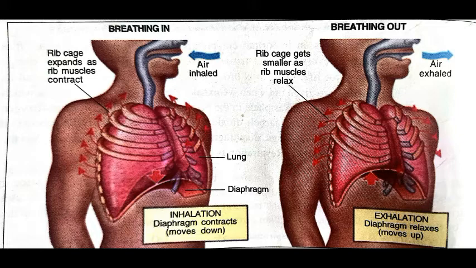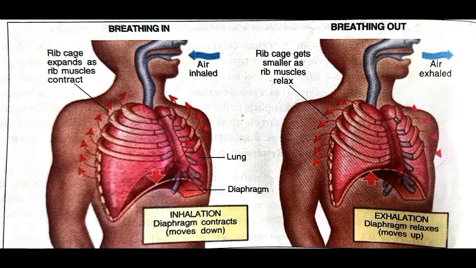When the body is at rest, there is no need for rib muscles to contract. But at the same time, the movement of the diaphragm alone is sufficient to fill and empty the lungs for breathing. During rest, we breathe approximately 16 times in a minute. See, when we rest or when we sleep, we breathe approximately 16 times in a minute. We inhale about 500 ml to 3000 ml of air in each breath.